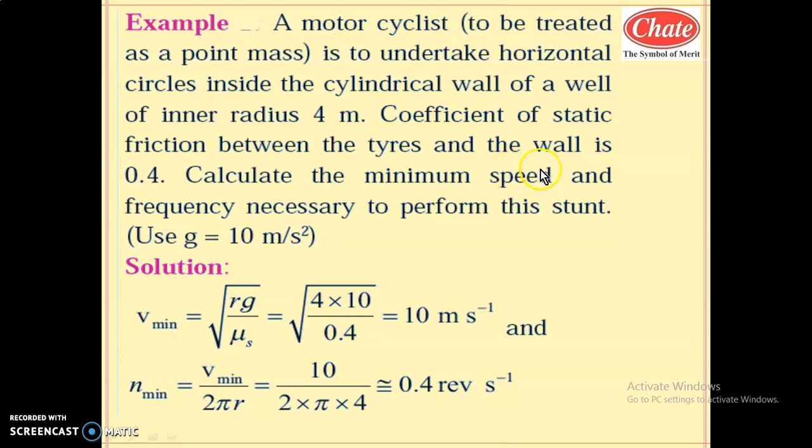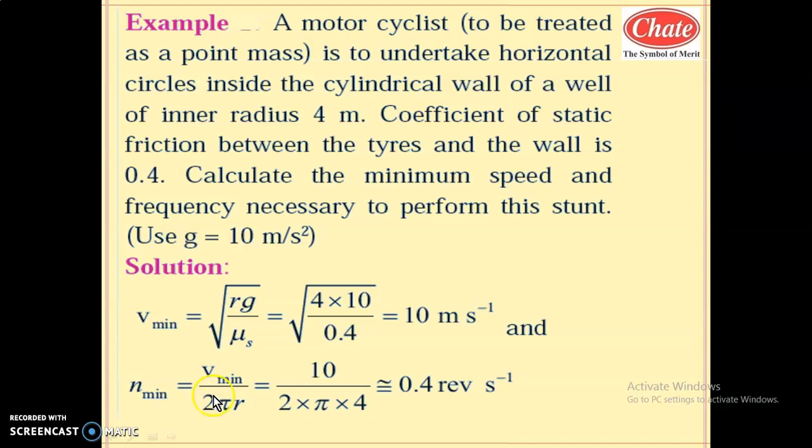So to continue the circular motion in the horizontal plane, the motorcyclist must maintain the minimum speed of 10 meter per second. What is the frequency? Frequency will be calculated by v equal to r omega, that is r into 2 pi n equal to v. So n equal to v divided by 2 pi r.